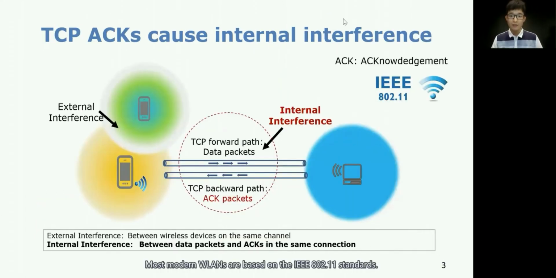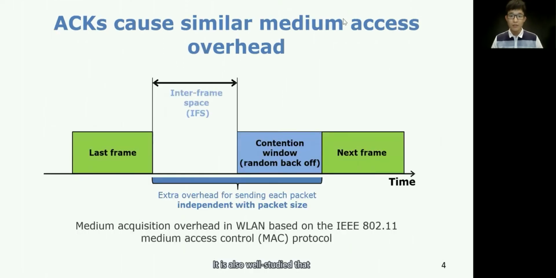Most modern WLANs are based on the IEEE 802.11 standards. It is well studied that medium access overhead in WLAN can significantly reduce TCP throughput. This is because TCP ACKs cause internal interference on the same connection. It is also well studied that the overhead for sending each packet is independent of packet size. ACKs cause almost a similar medium access overhead despite the much smaller size. As a result, the internal interference between data packets and ACKs is non-negligible.